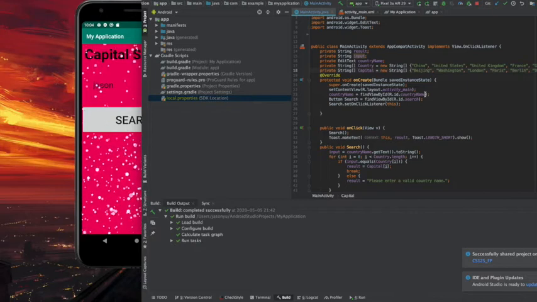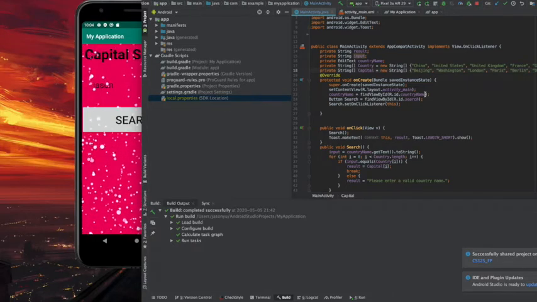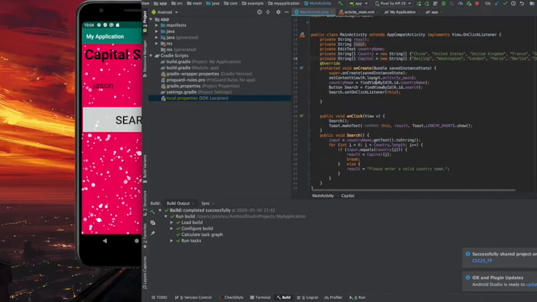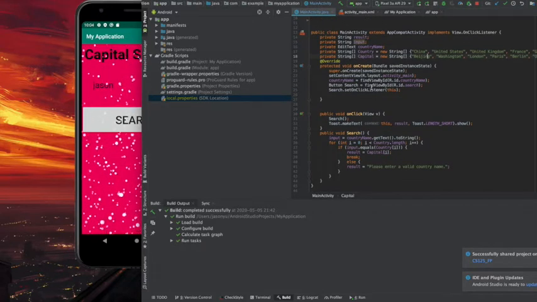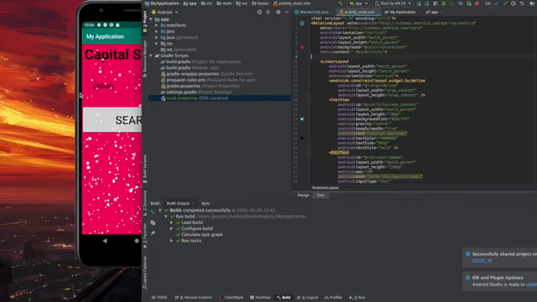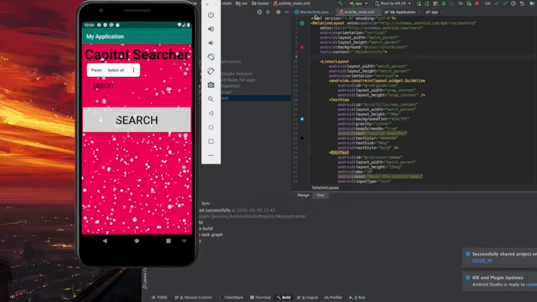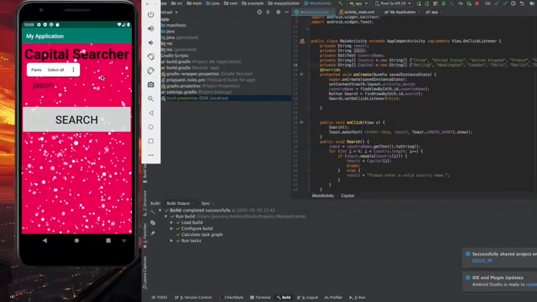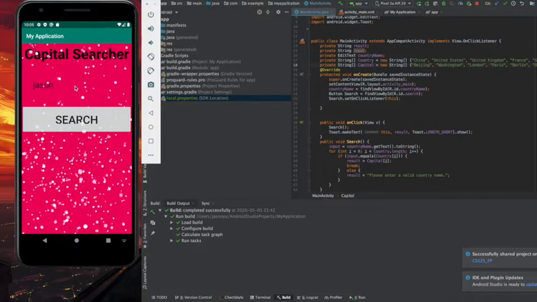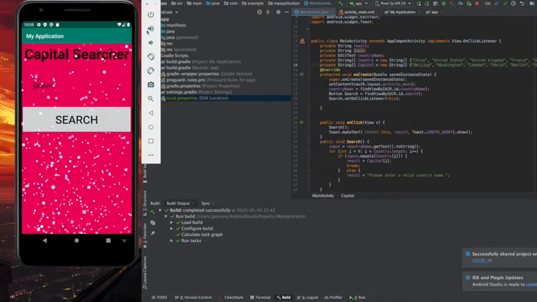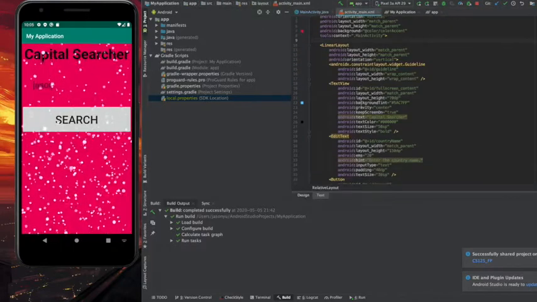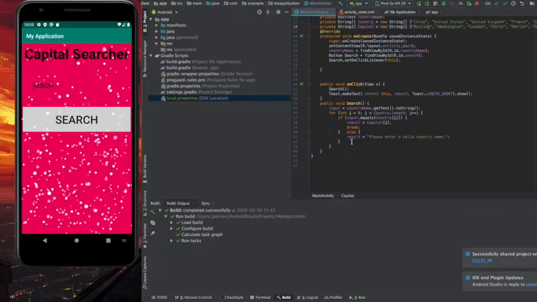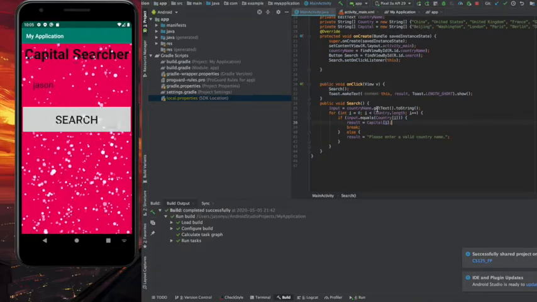Then we set up a couple of methods to connect our user interface to our main activity, so that the buttons and the input part in the user interface will actually work. And finally, there's our main method, called search, which is just a simple for loop and if statement.